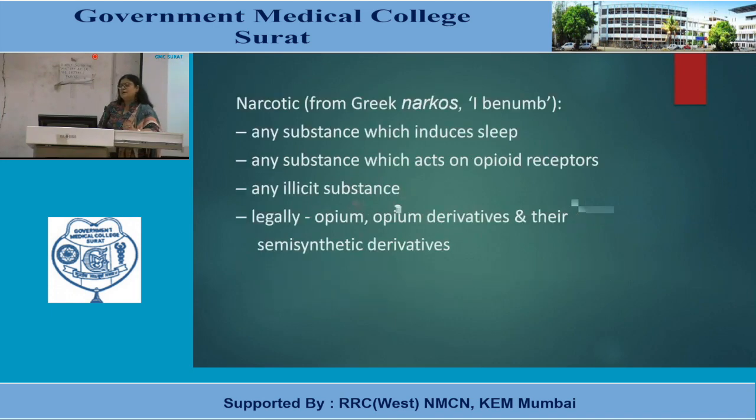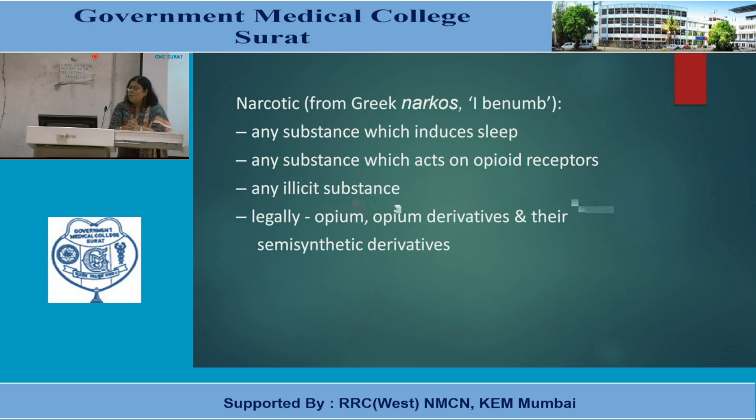The term narcotic comes from the Greek narkos, meaning numbness. Any substance which induces sleep is called a narcotic. Any substance which acts on opioid receptors, any illicit or impure substance.